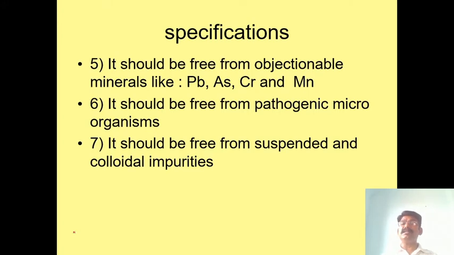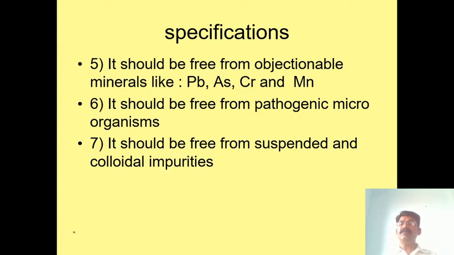And some minerals like lead, arsenic, chromium and manganese should not be in the water. It should be free from these objectionable minerals. And it should be free from pathogenic microorganisms. Pathogenic microorganisms mean protozoans, bacteria, virus. It should be free from all these things.